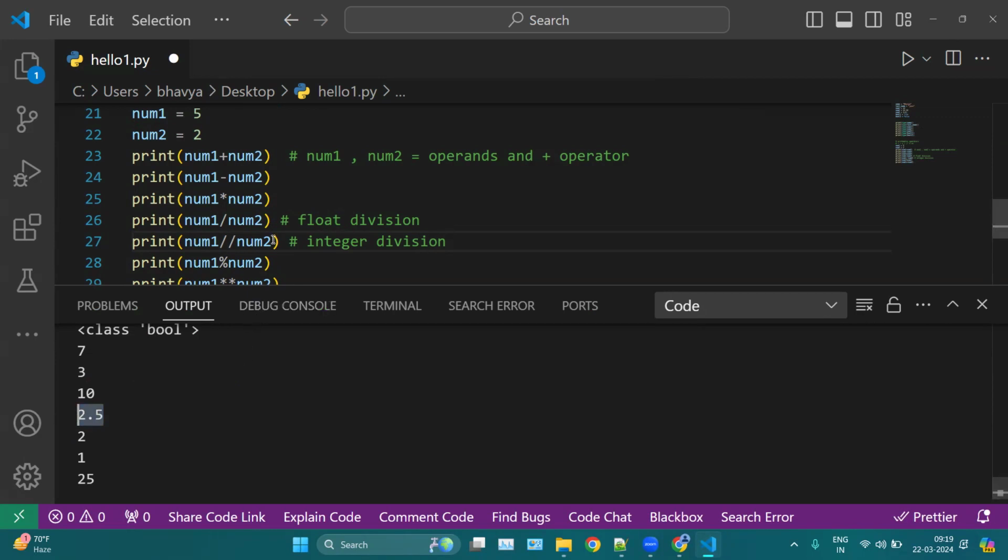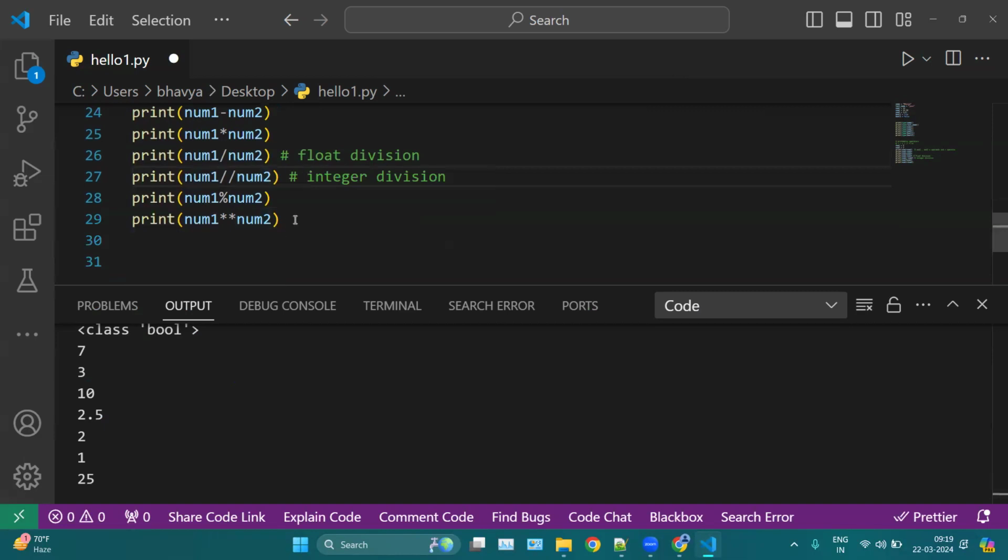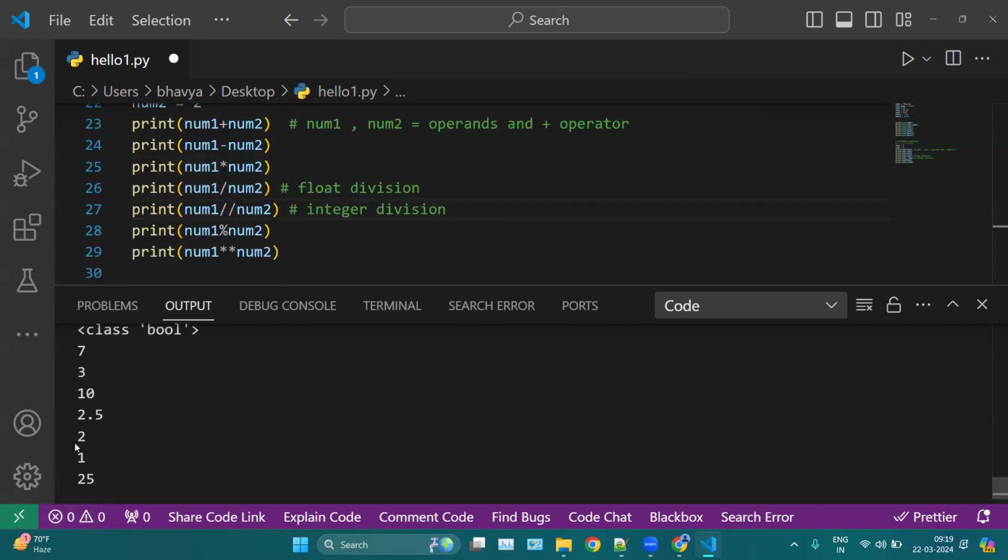With integer division we have only one value, which is 2, without decimal. The 0.5 is removed from the integer division. We always use float division because it provides the exact, accurate value. Integer division eats up your value after the point.